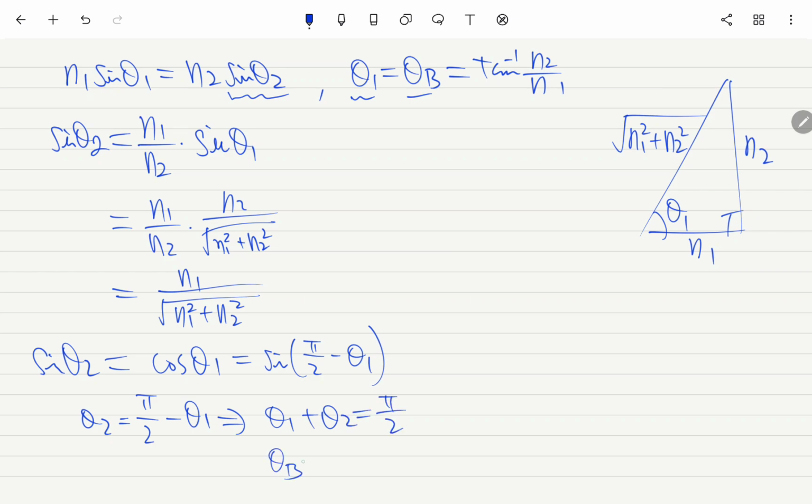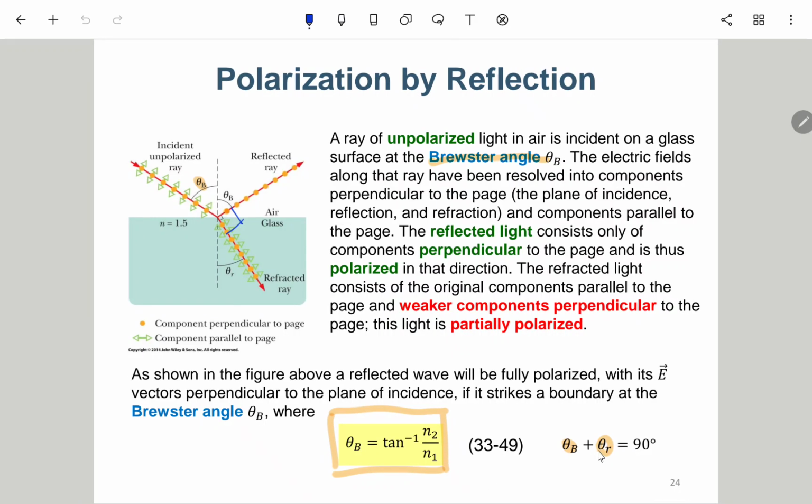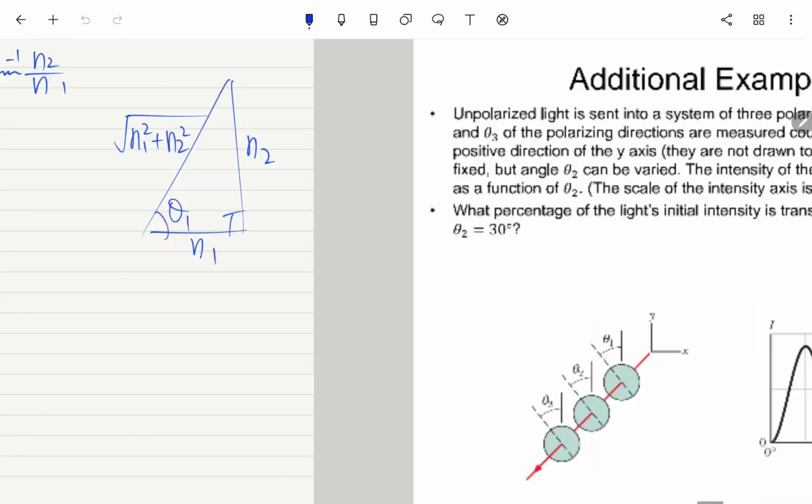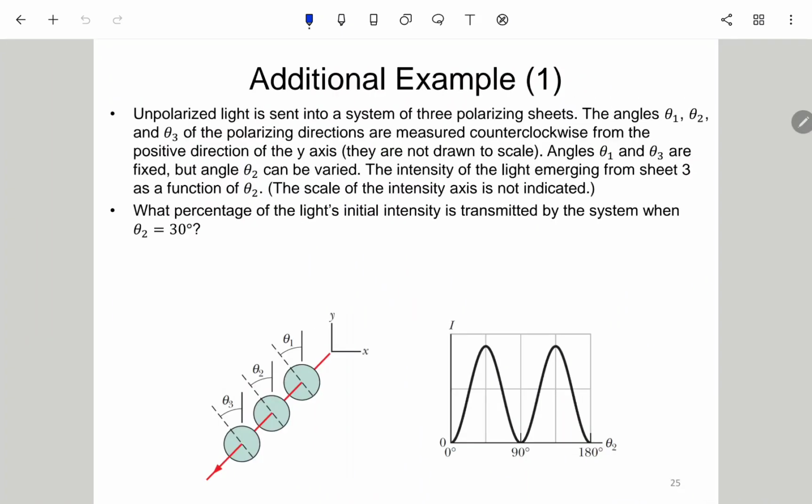And theta 1 is theta b, which is a Brewster angle. Theta 2 is the refracted angle, theta r, equals pi over 2 or 90 degree. So we have theta b plus theta r to be 90 degree. OK，所以这个是所谓的 Brewster angle，Brewster angle 产生一个极化光的另外一种方式。